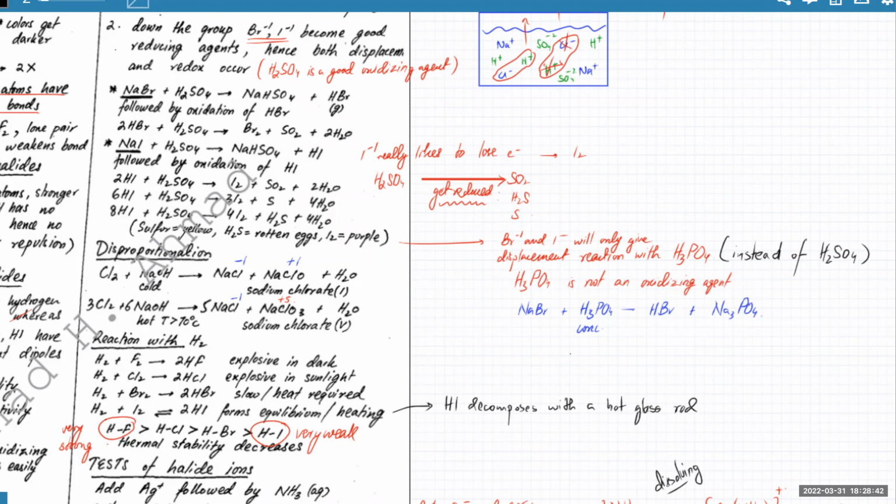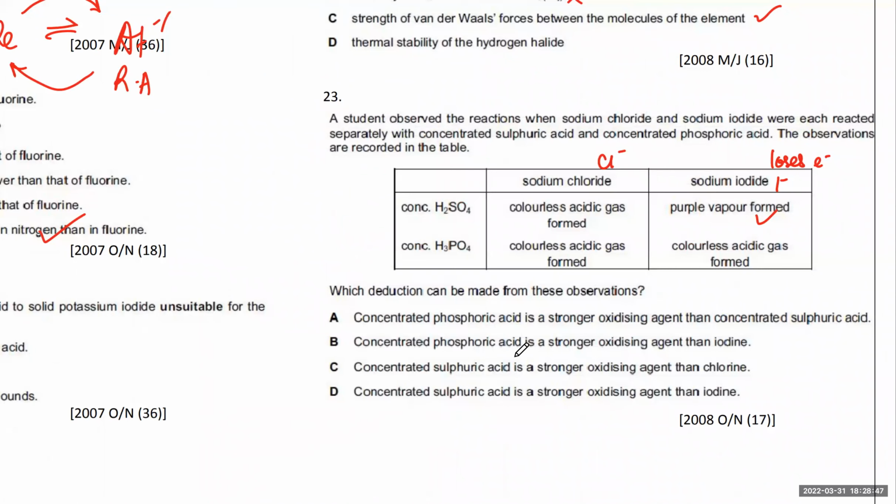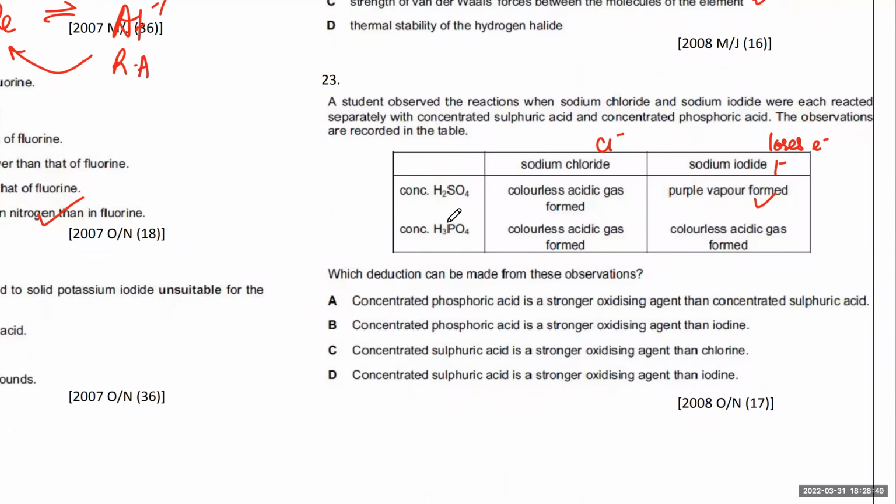ठीक है? तो यहाँ पे ना इस question के अंदर ये कि what reduction? Phosphoric acid के साथ ना there's no redox. ठीक है, उधर कोई redox नहीं हो रहा, कोई iodine form नहीं हो रहा, no redox, right? So that means sulfuric acid is a stronger. एक तो ये पहले दो गलत हो गए. Phosphoric acid must be a weaker oxidizing agent, right? Compared to sulfuric acid. Is that clear?